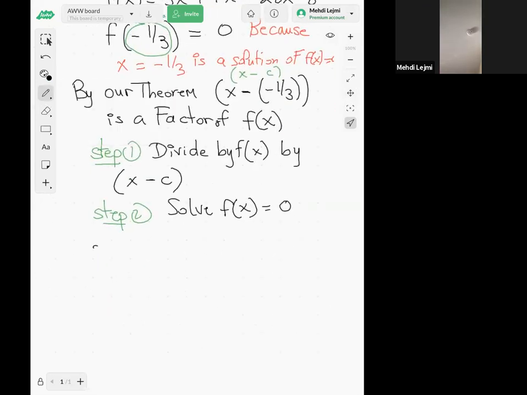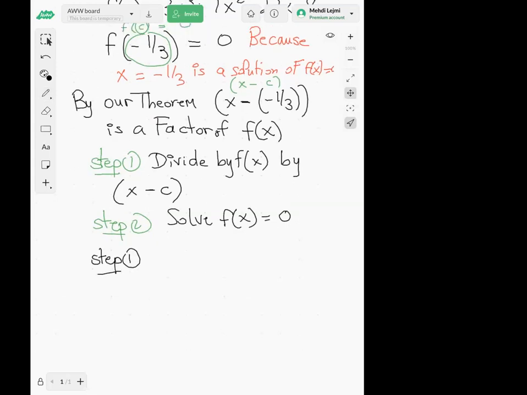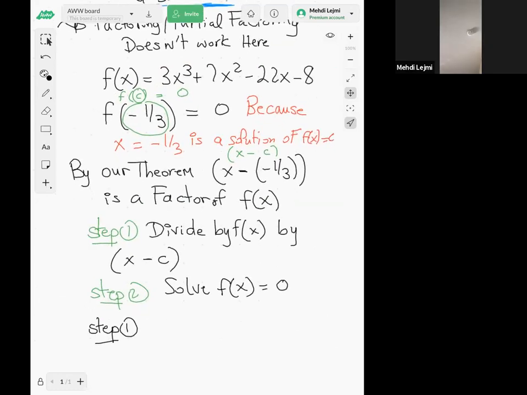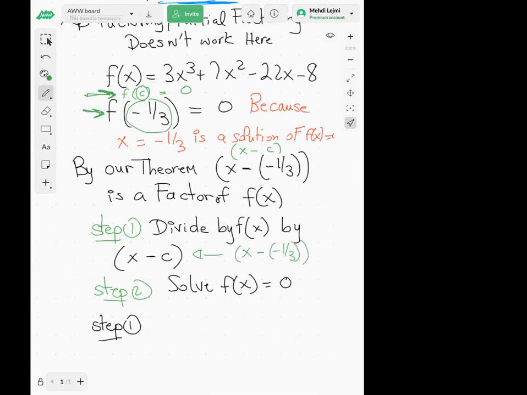So step 1. Excuse me, Professor. In step 1, divide f of x by x minus c. So the x minus c is x minus the negative 1/3, right? We said here f of c is 0, so c is negative 1/3. What I mean by x minus c is x minus negative 1/3. Yeah, I got that part, but